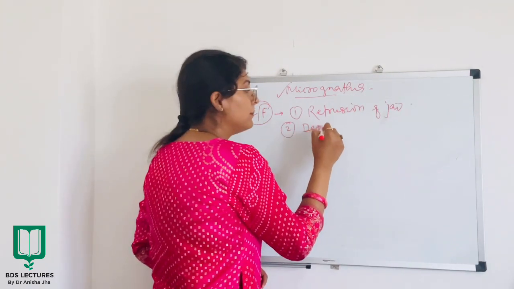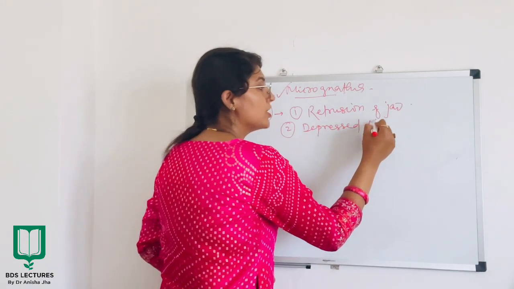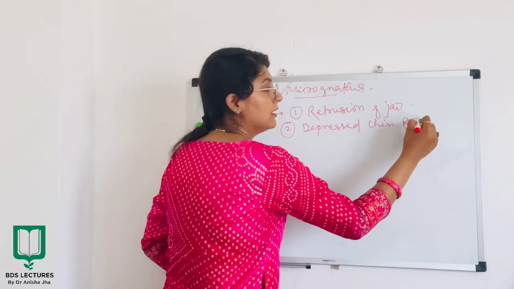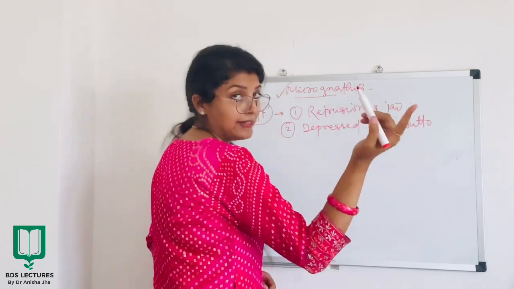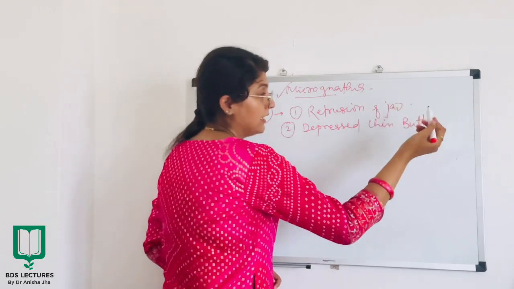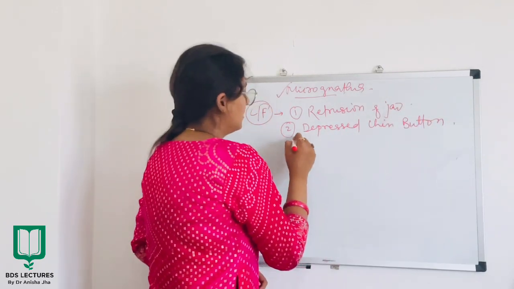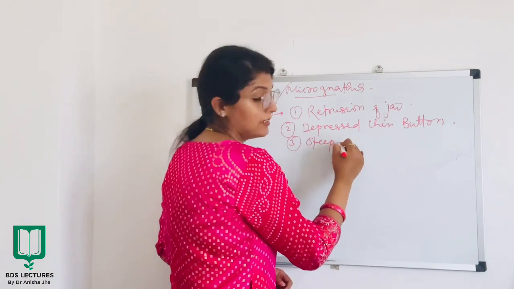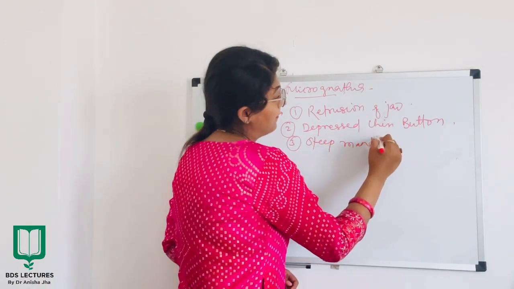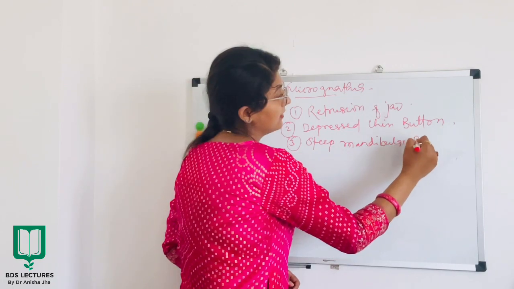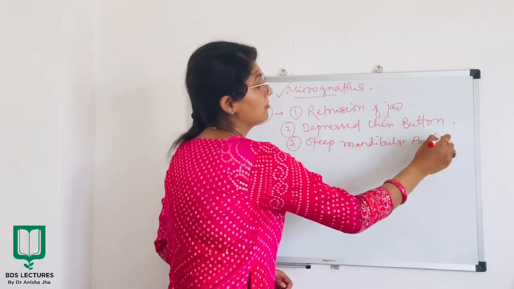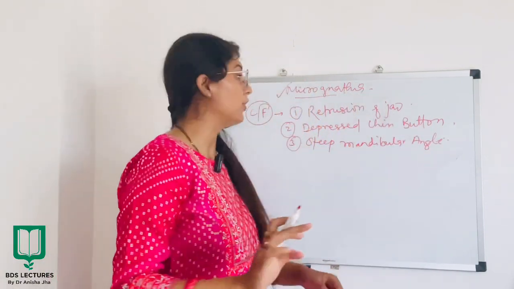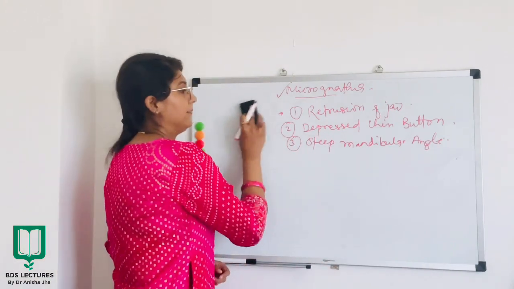Secondly, there will be depressed chin button if it involves mandible in any way. Thirdly, there will be steep mandibular angle, right? So this will be your clinical features for micrognathia.